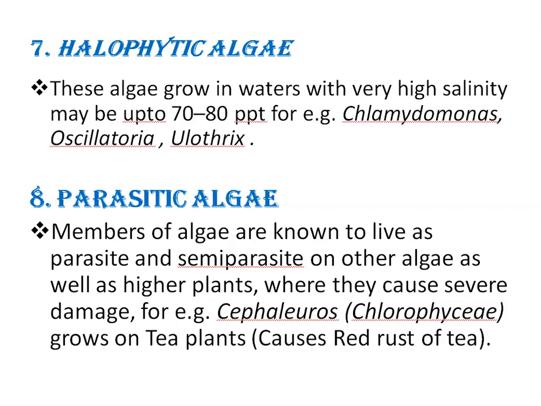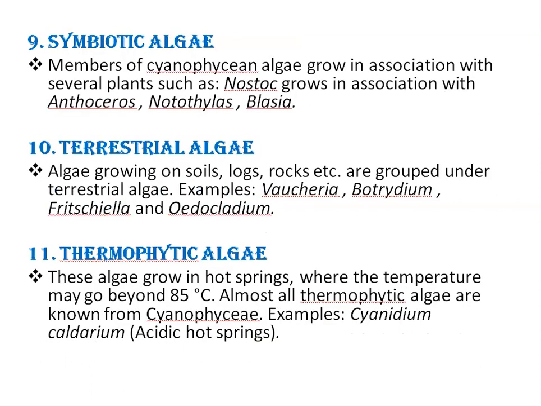For example, Cephaleuros belongs to family Chlorophyceae, grows on tea plants and causes red rust of tea disease. Next type of algae is symbiotic algae. Members of cyanophycean algae grow in association with several other plants, such as Nostoc grows in association with Anthoceros, right?